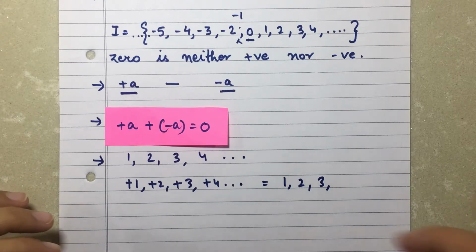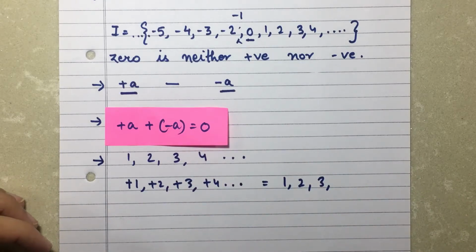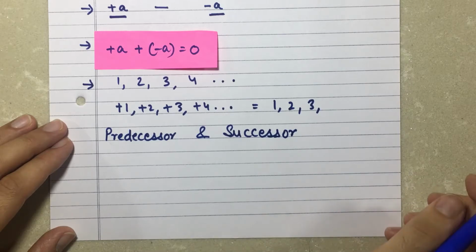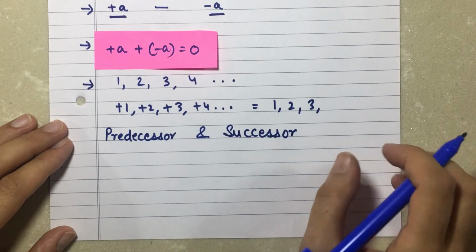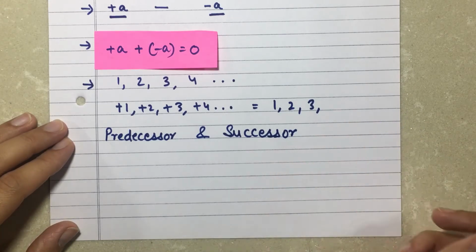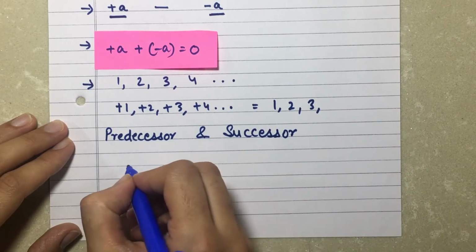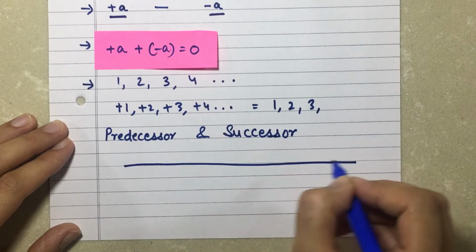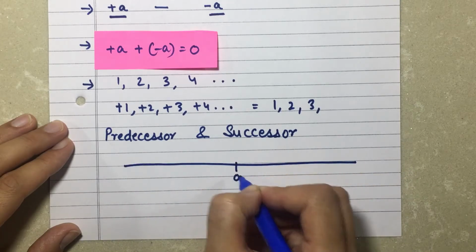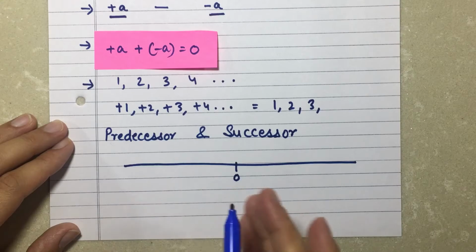Another topic that we're going to study in this is predecessors and successors of numbers. Let's see it through a number line. If I have to check the predecessors and successors of my positive and negative numbers, how am I going to do so? For that, we are going to draw a number line on which I'm going to take both sides, positive side and negative side.